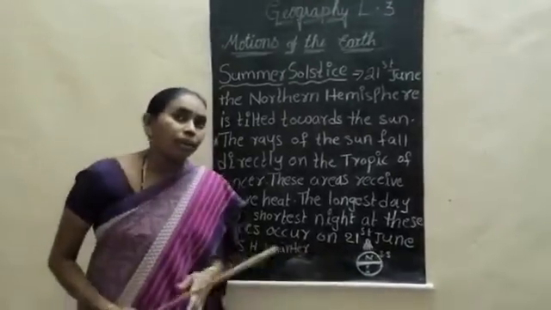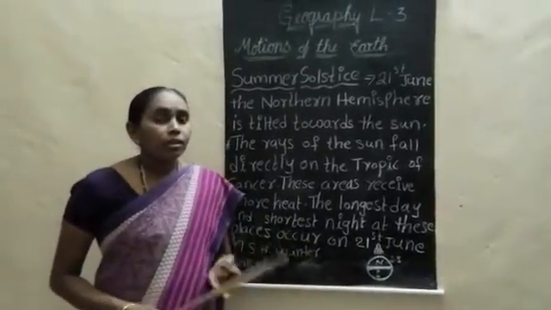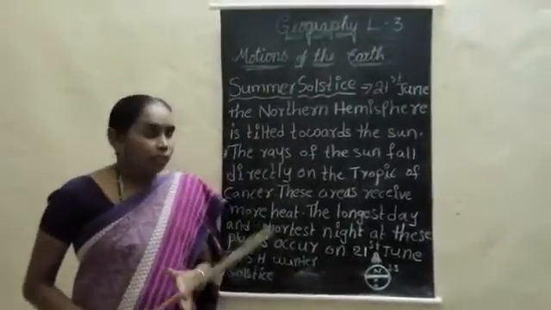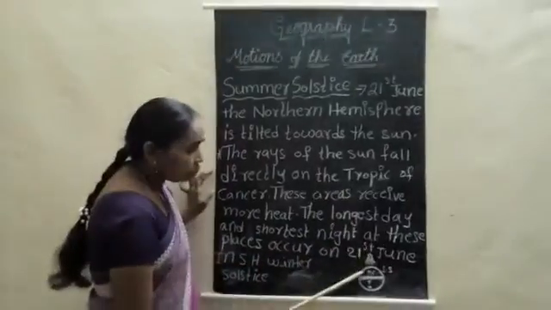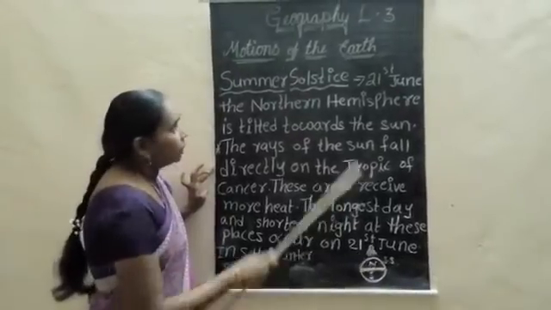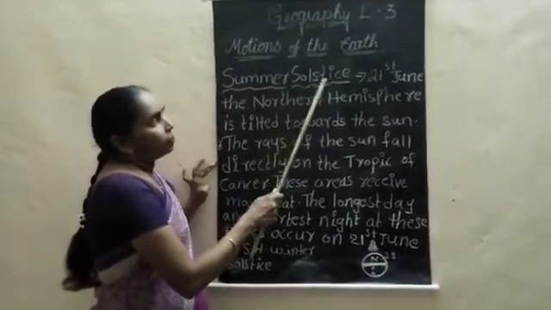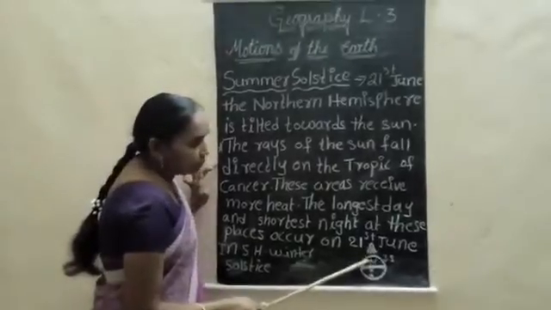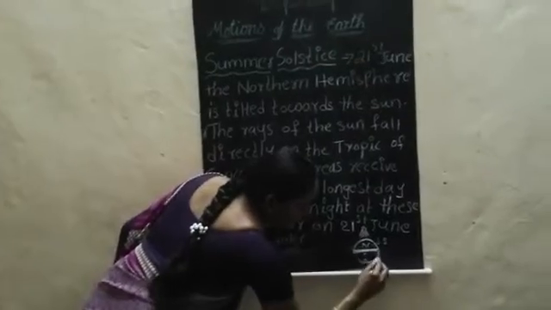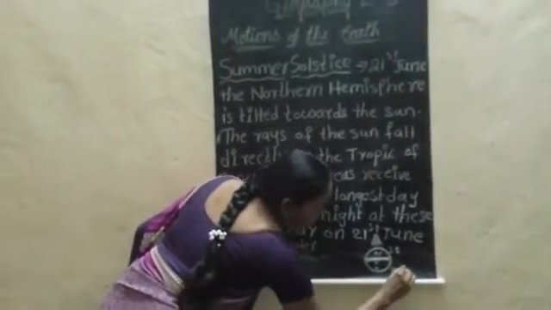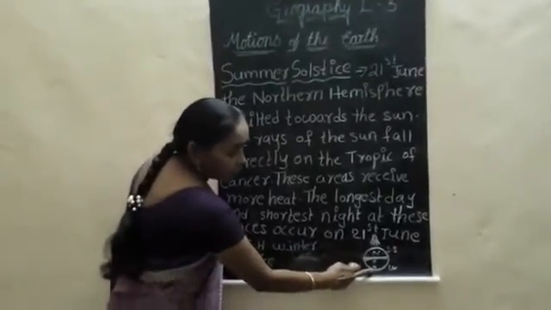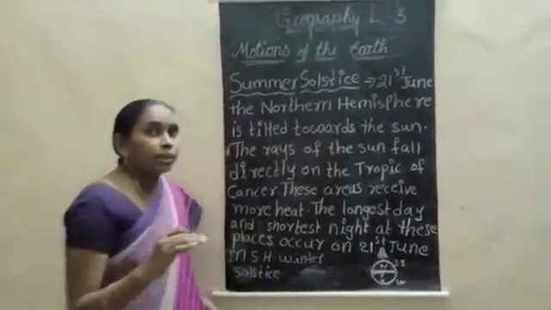If you observe in our areas also, during the summer season, the daytime is more and the night time is less. In the same way, when the northern hemisphere is receiving the rays directly, it is called the summer solstice. When the sun rays are falling on the northern hemisphere, in the southern hemisphere it is the winter solstice, because the sun rays are mostly received in the north, and in the southern hemisphere they are very less.